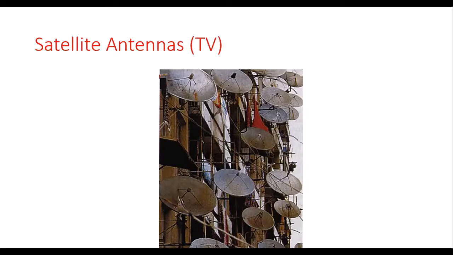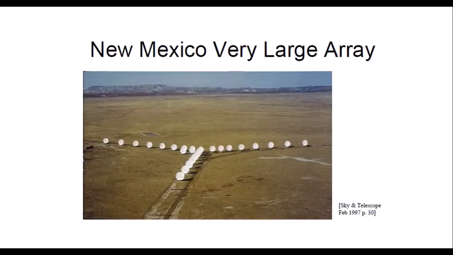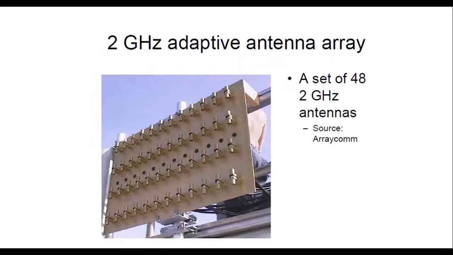And these are satellite TV antennas. You can see these types of arrangements in cities. And this is the Owens Valley Radio Observatory array, and this is the New Mexico Large Array, and this is a 2 GHz adaptive array antenna. It can receive signals from a particular direction.